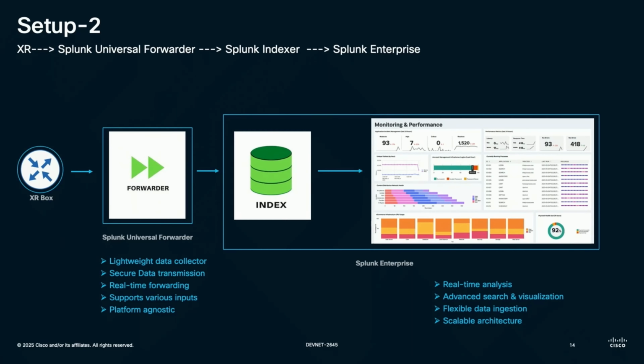This SE has a strong, advanced data manipulation tool, data visualization tool, and Splunk has its own language called SPL, Splunk Processing Language. Using this language, I can plot graphs in a very effective manner. We are going to see those graphs in the upcoming slides.